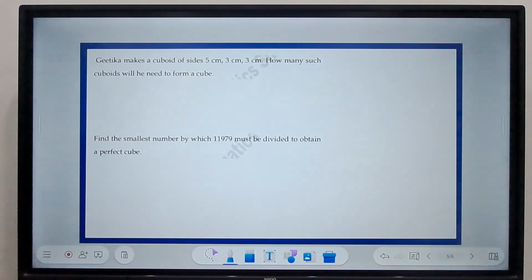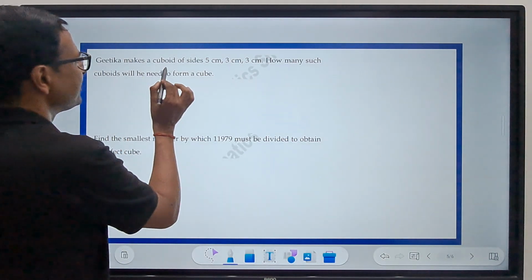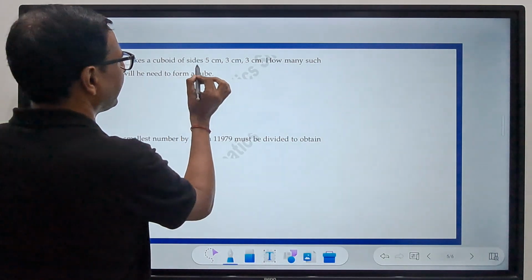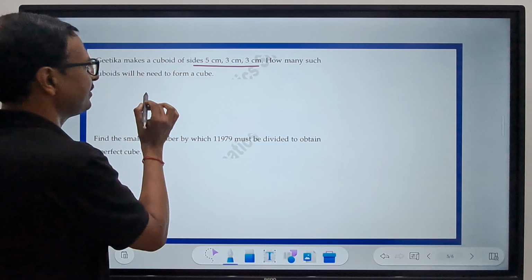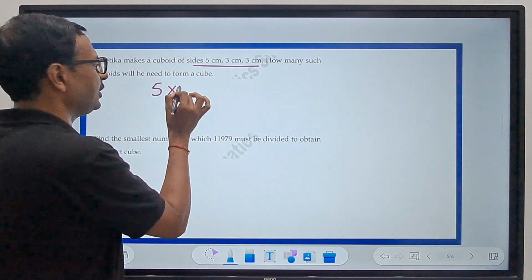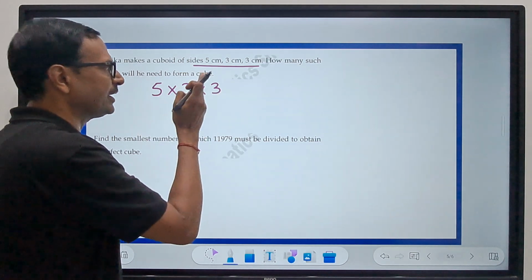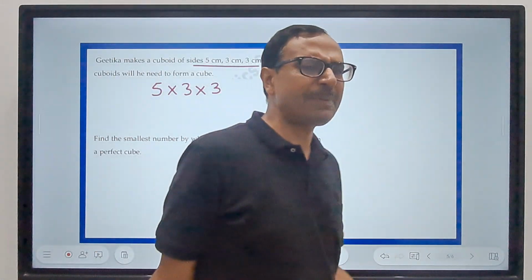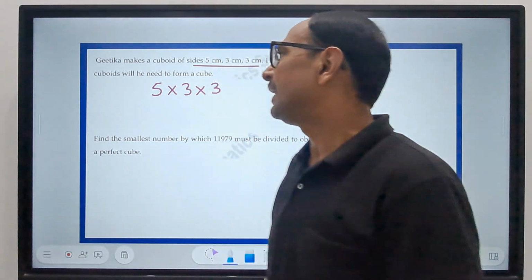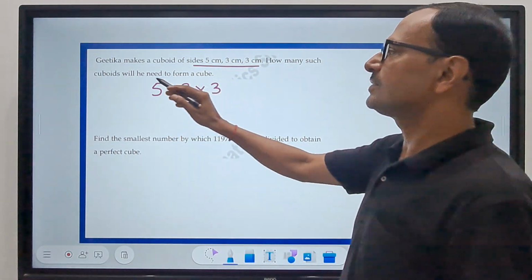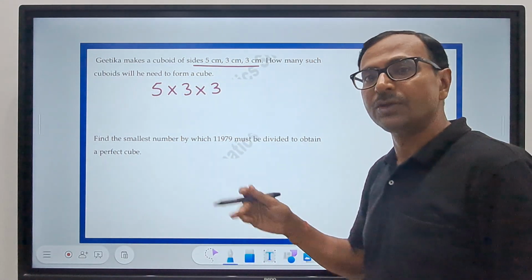Let's have this one. So someone makes a cuboid, right? There is a cuboid of side 5 into 3 into 3. Now when I write 5 into 3 into 3, it is length into breadth into height. We represent it like that, right? Now how many such cuboids will he need to form a cube?